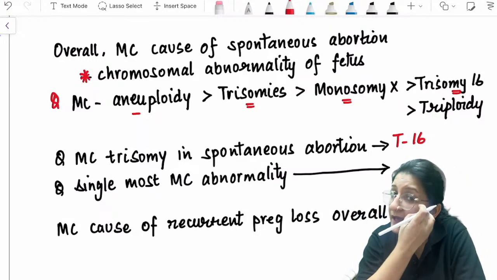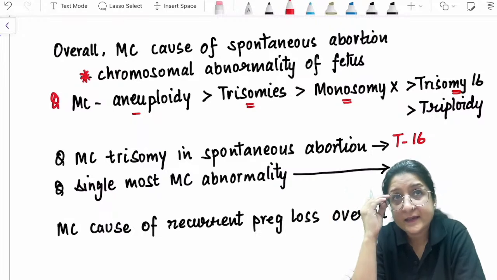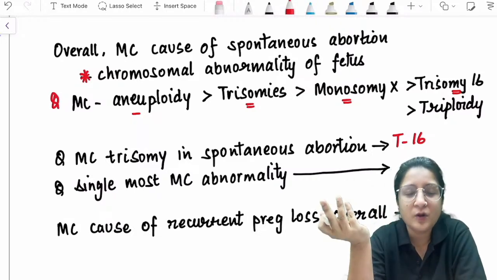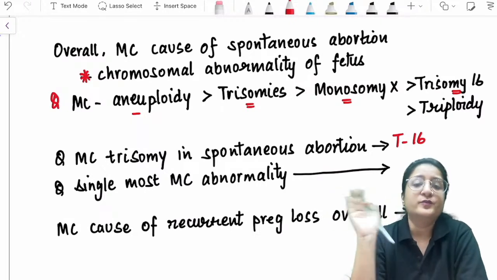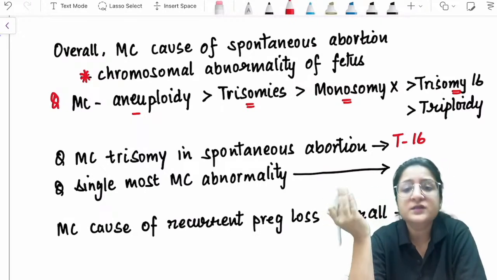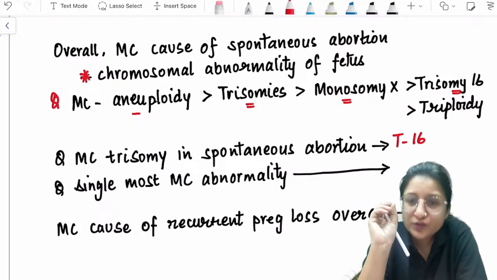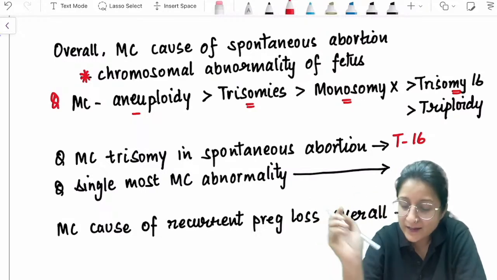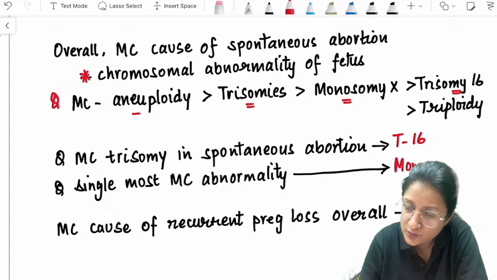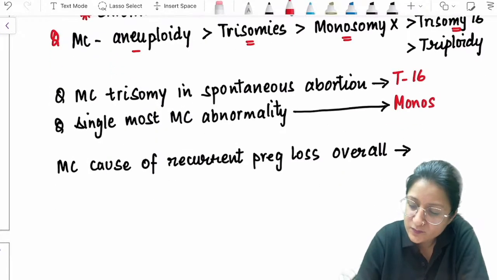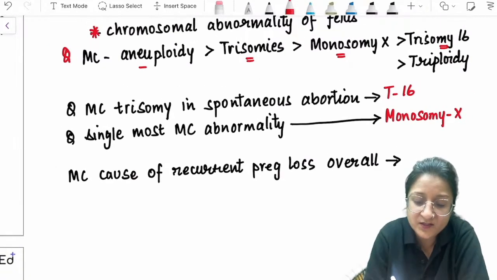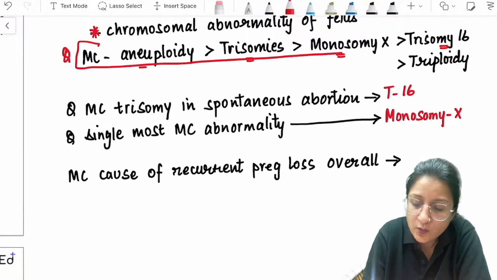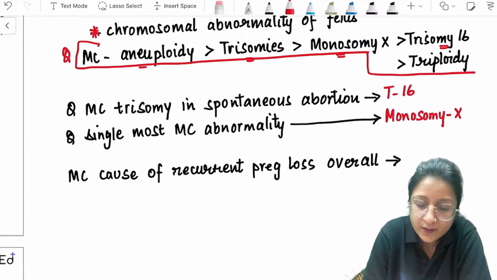But if they ask you the single most common abnormality, like in the question they say which is the most common abnormality, and they give you options like trisomy 16, trisomy 21, monosomy X, triploidy, then the single most common abnormality, if singly they ask you, is monosomy X. Okay, keep that in mind. So remember this order. This order is important.